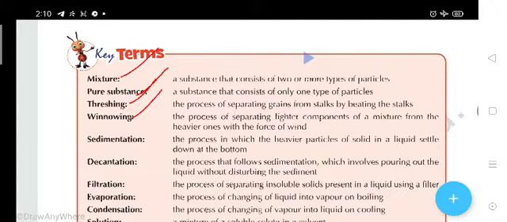And winnowing: the process of separating lighter components of a mixture from the heavier ones with the force of wind. And sedimentation: the process in which the heavier particles of a solid in a liquid settle down at the bottom. And decantation: the process that follows sedimentation, which involves pouring out the liquid without disturbing the sediment.